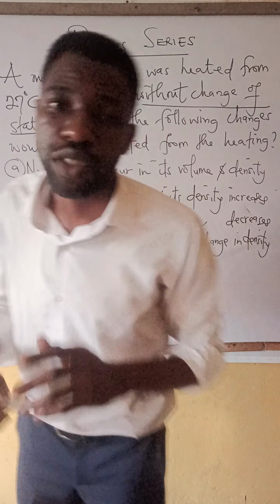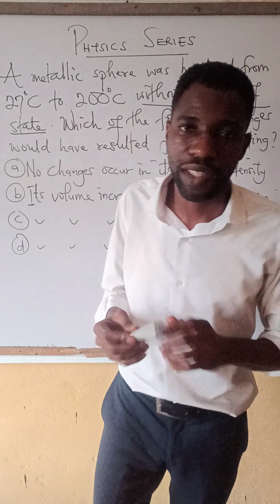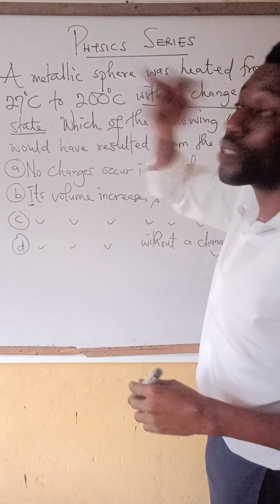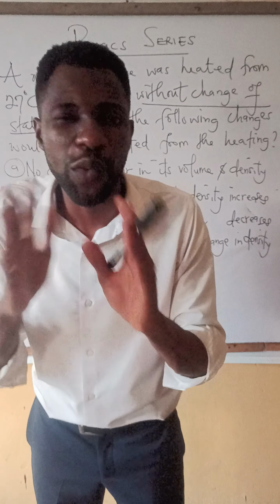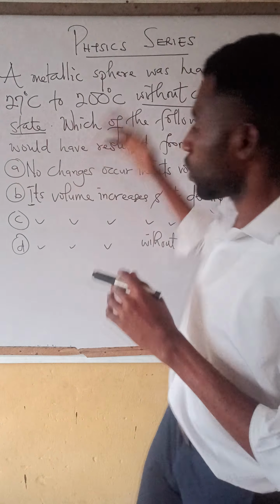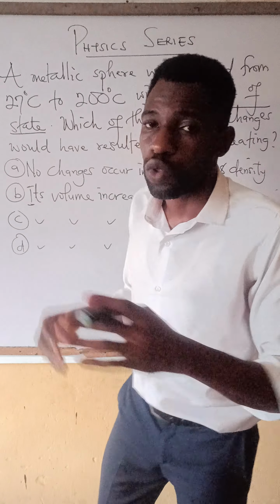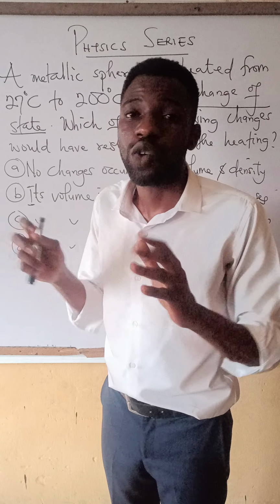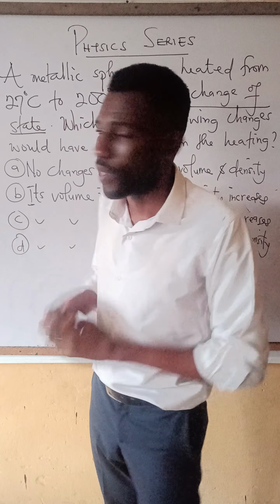So there are two keywords in the options. Volume and density. Now, we have volume and density in the option. We also have temperature in the option. So let's look for a relationship between them. I've told us in some previous videos, one of the ways to interpret practical questions in physics is using equations to explain that. Now let's start.